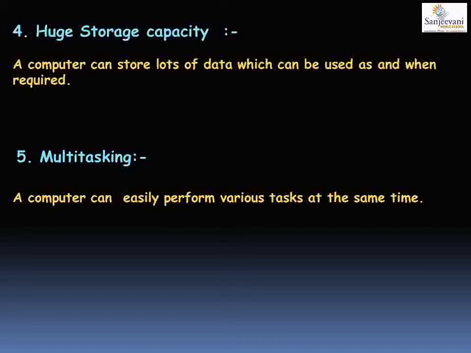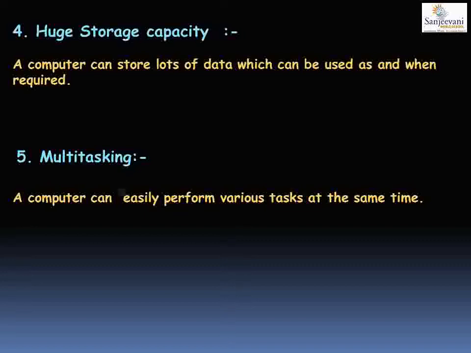Now, at the same time, you have Paint opened, you also have Word opened, and you are also listening to music from YouTube. So these are the different tasks the computer is performing at the same time. So students, did you understand what multitasking is? Yes, multitasking is when a computer can easily perform various tasks at the same time.